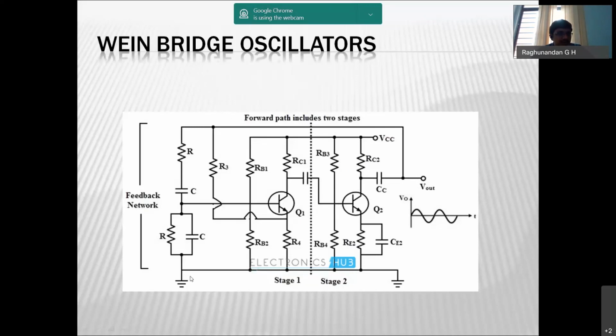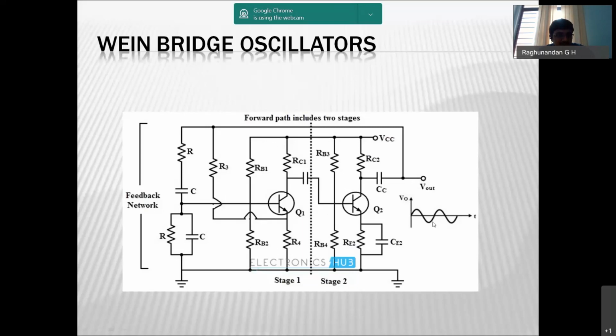This feedback network is also known as the frequency selective network. Why is it called a frequency selective network? Because here we are just going to tune this RC and this RC. We just need to tune these RC values, and then we can get the desired frequency. So now we don't have any problem of maintaining the 180 degree phase difference, because that 180 degree phase problem will be taken care of by these two stages, stage 1 and stage 2.